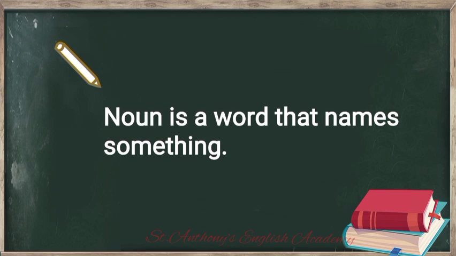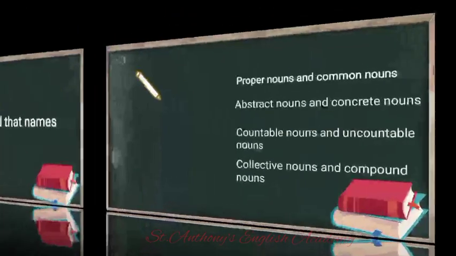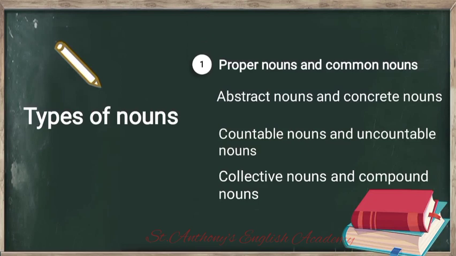Right? So, a noun is a word that names something. Or we can say a noun is a name for something. Okay? So, now let's see what are the types of these nouns. Right? So, here I categorize these types of nouns into 4 parts. But remember, we have 8 types of nouns.